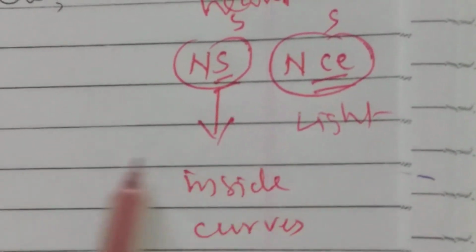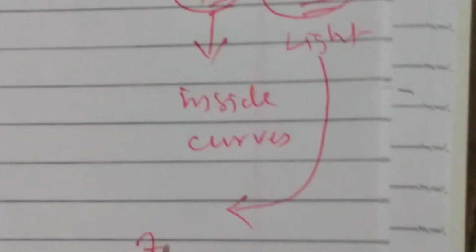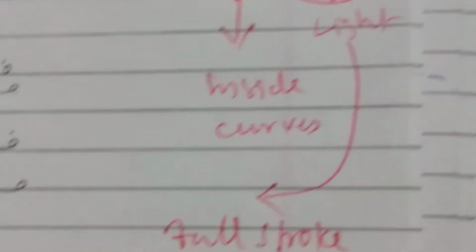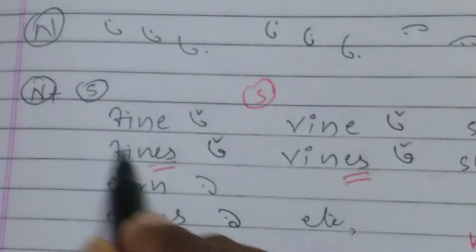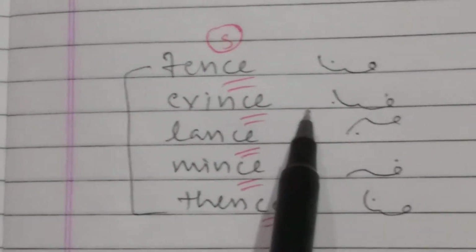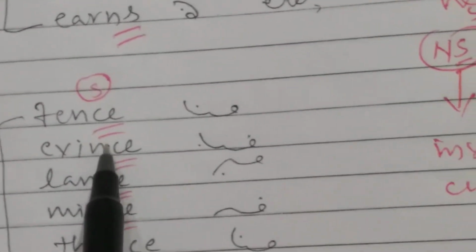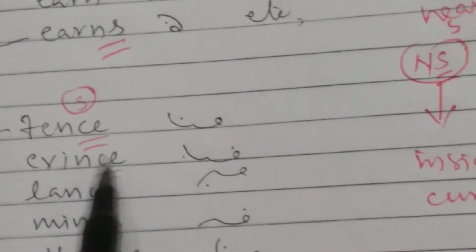Inside curves. But whenever you are writing a light sound, just write full strokes. This is the difference here. By practice you can know very well. Here, these are all heavy sounds, these are all light sounds. That's why I just wrote full stroke. You can also identify it with the spelling.